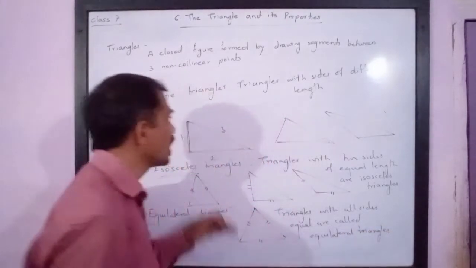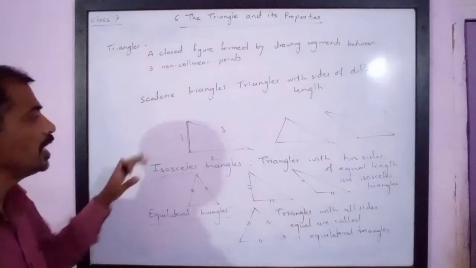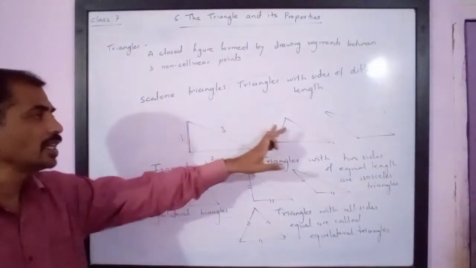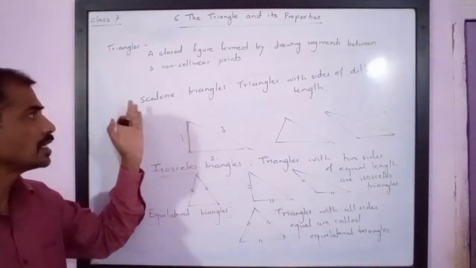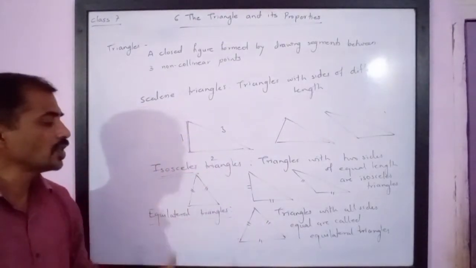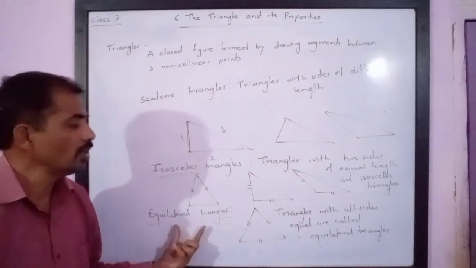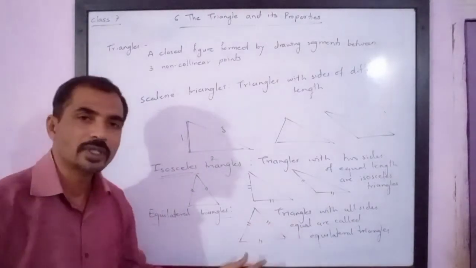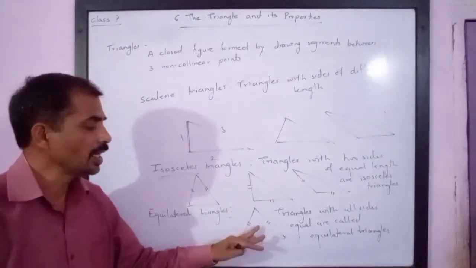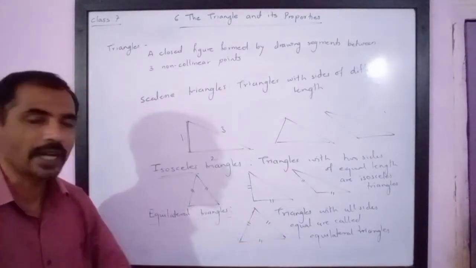So triangles can be classified in three ways depending upon their sides. If none of the sides is equal, we call such triangles scalene triangles. If two sides are equal, we call such triangles isosceles triangles. If all three sides are equal, then we call those types of triangles equilateral triangles. An equilateral triangle can only be an acute angle triangle.